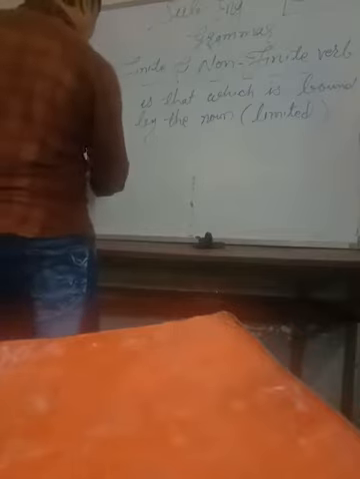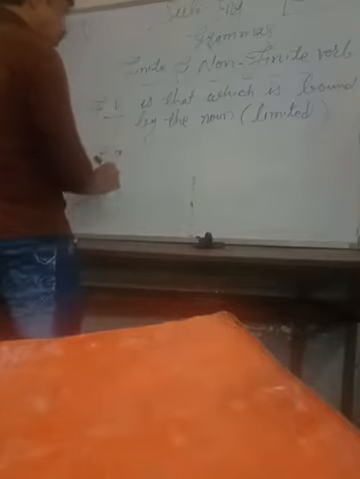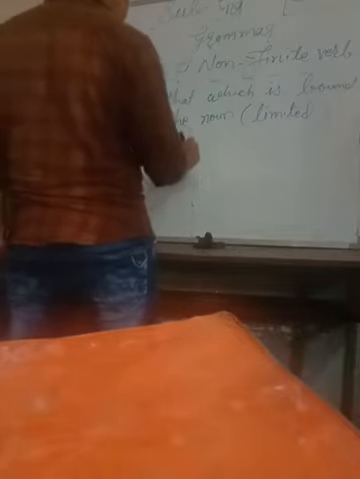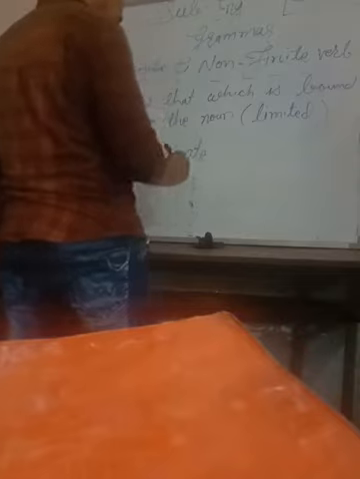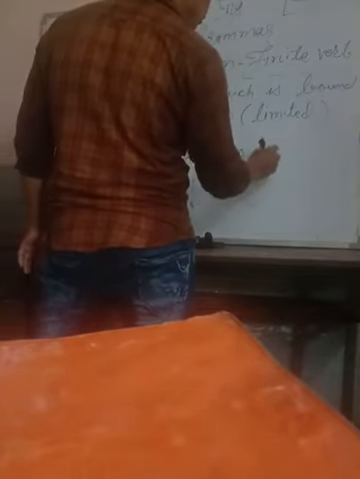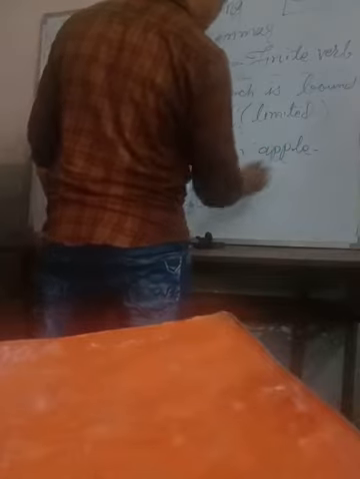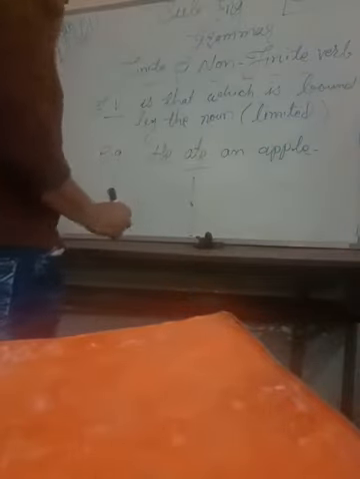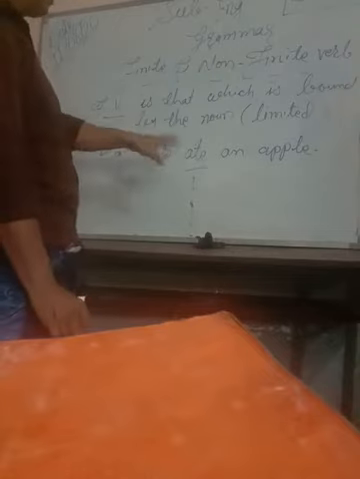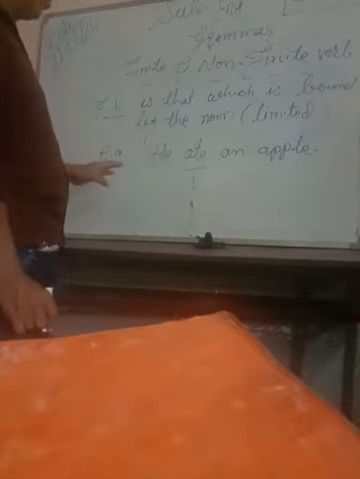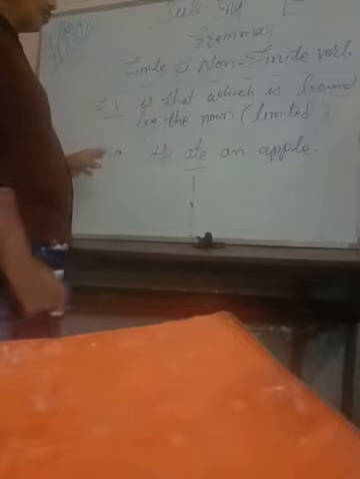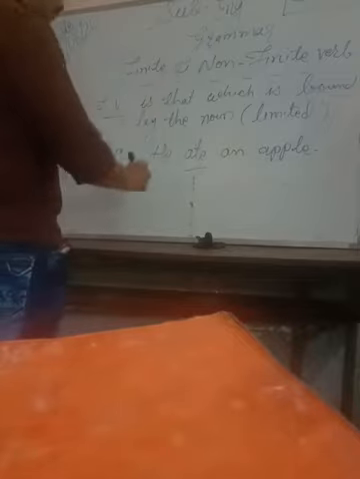Look here now. For example, I am giving you: He ate an apple. Ate. Here we just use this verb ate. So it is actually a finite verb. Got it? So it is limited by the noun apple, like that.